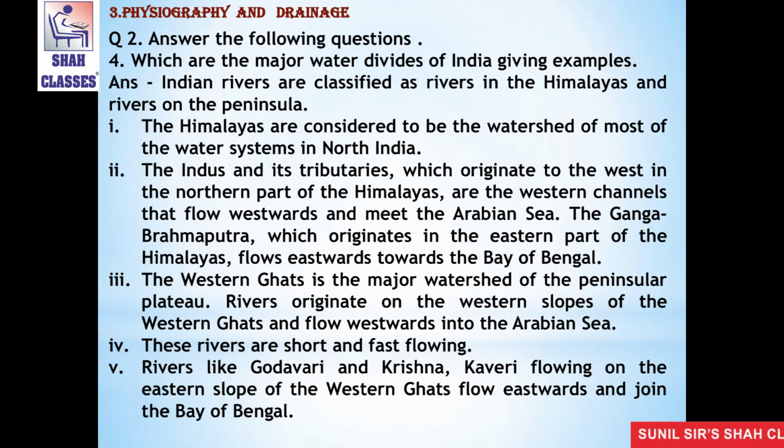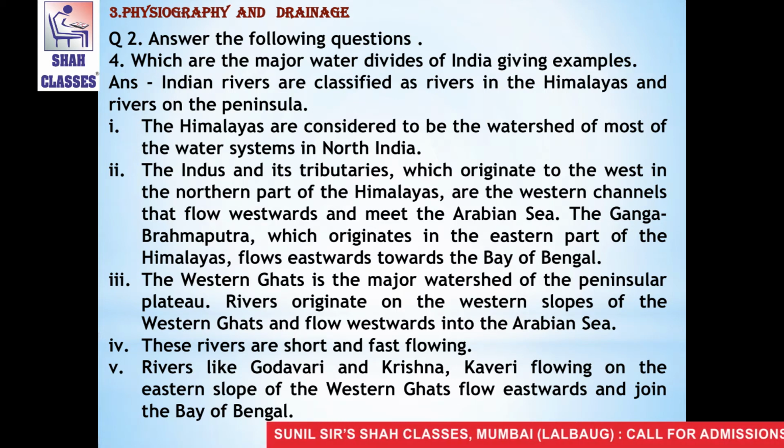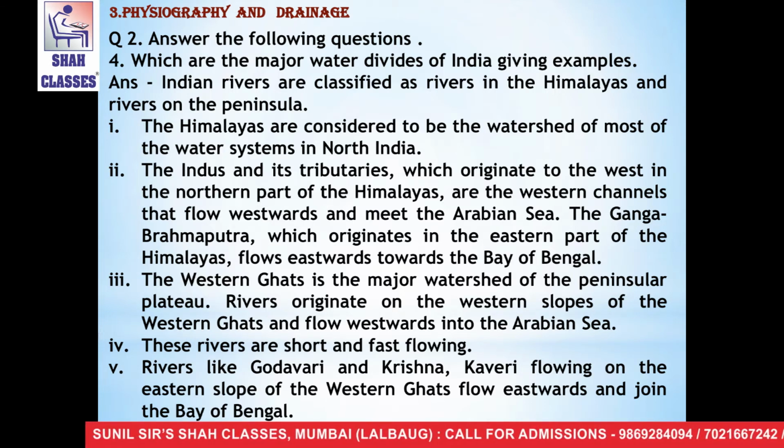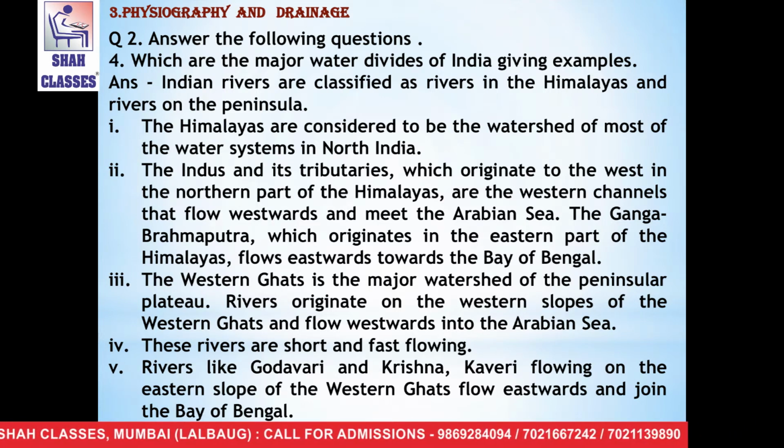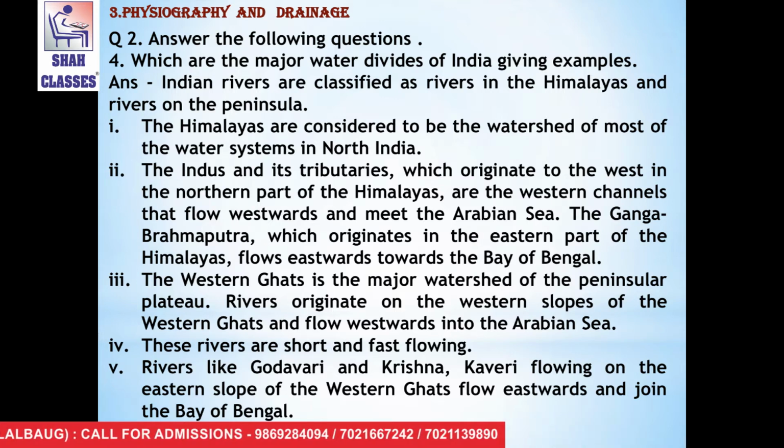The fourth question is, which are the major water divides of India, giving examples? The answer is, Indian rivers are classified as rivers in the Himalayas and rivers on the peninsula.